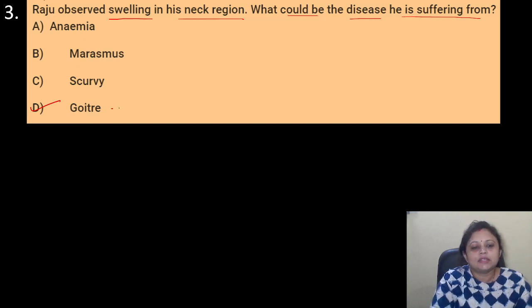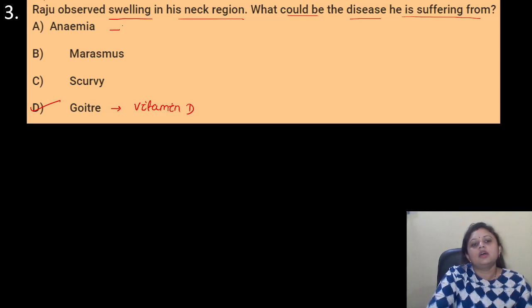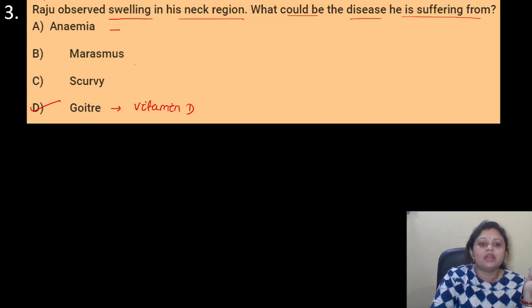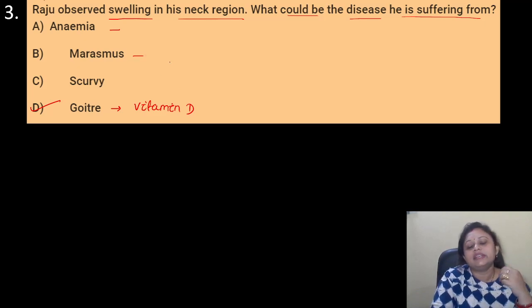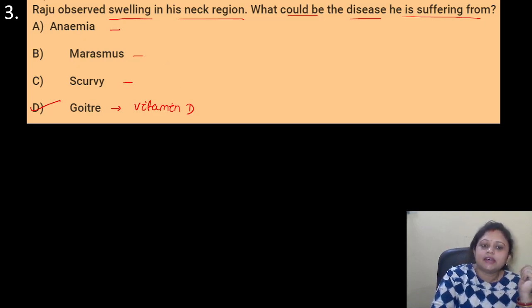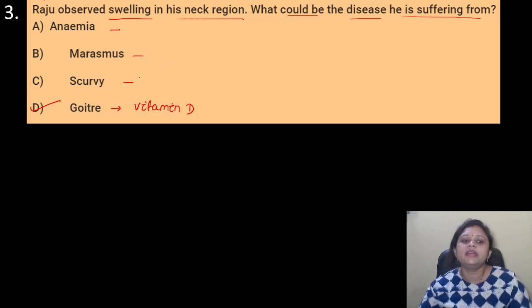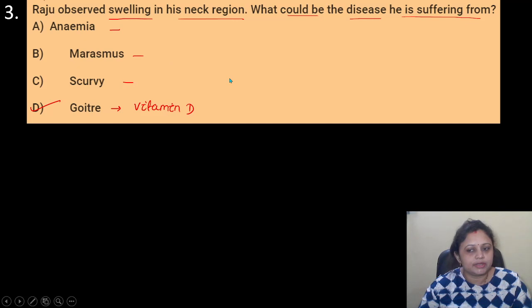Anemia occurs due to deficiency of iron or vitamin B12. Marasmus occurs due to deficiency of proteins. Scurvy occurs due to the deficiency of vitamin C. So here the correct answer is option D.